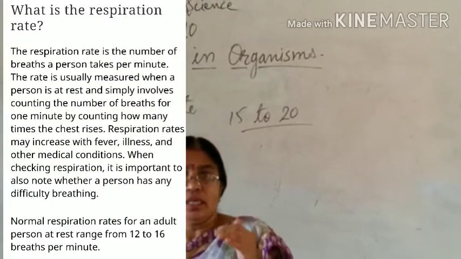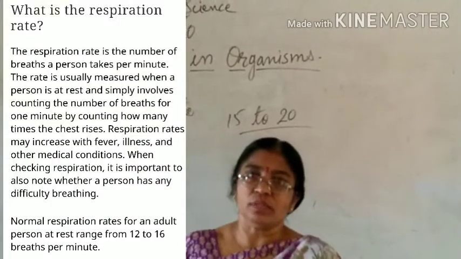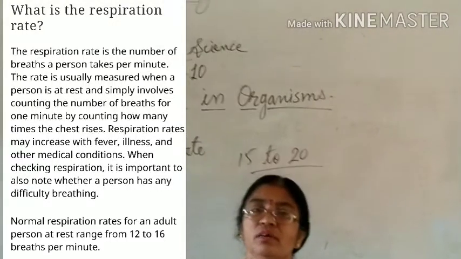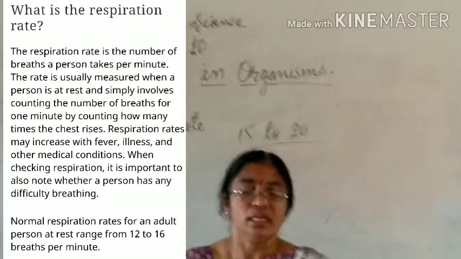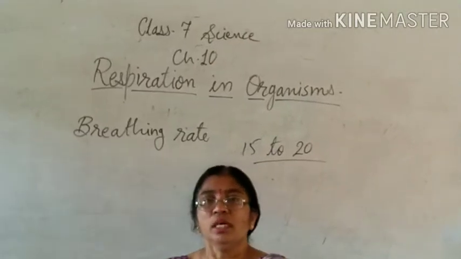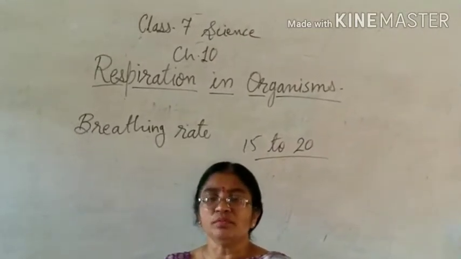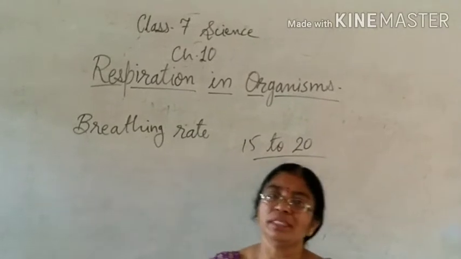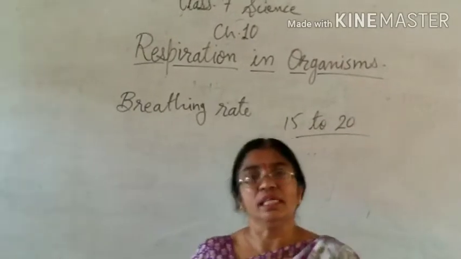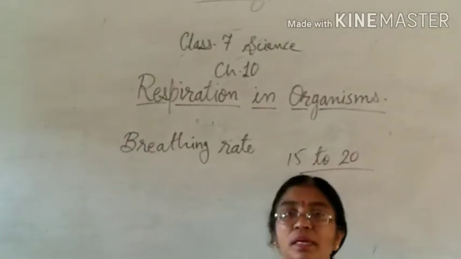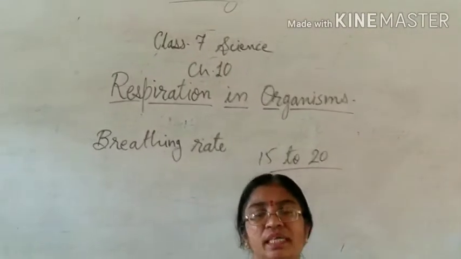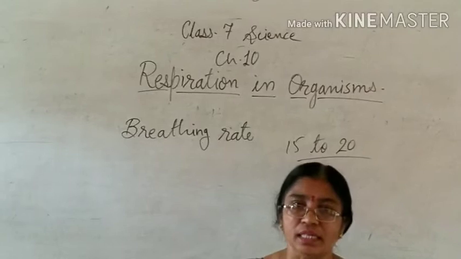Now, this relaxation and contraction of the chest cavity, that means the process of inhalation and exhalation collectively, will create the breathing rate. In a normal human being at rest, usually 15 to 20 times per minute this process is repeated, that means the breathing rate is 15 to 20. But it may increase when we increase our physical activities. For example, if we are playing games, or if we are running, then the breathing rate may increase.